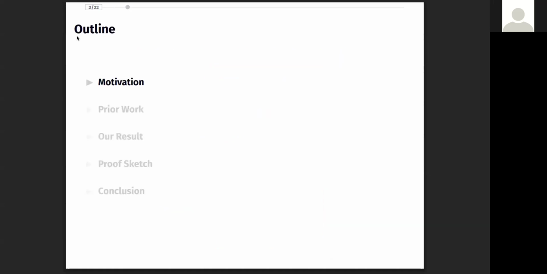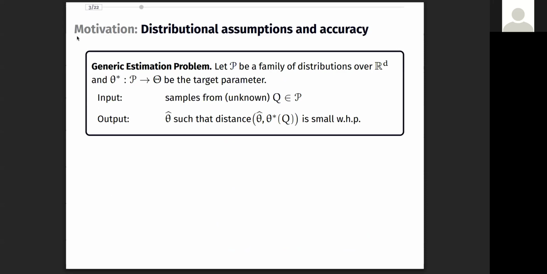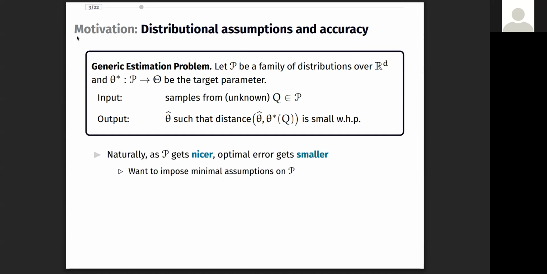Let us start with the motivation and consider this generic estimation problem. We are given samples from a distribution Q which lies in the distribution family script P, and our goal is to estimate the parameter theta star of this distribution Q. Naturally, as we impose more and more structural assumptions on the distribution family P, it is possible to use that additional structure and information to obtain smaller and smaller error. At the same time, we want to ensure that the assumptions are minimal so as to be realistic.